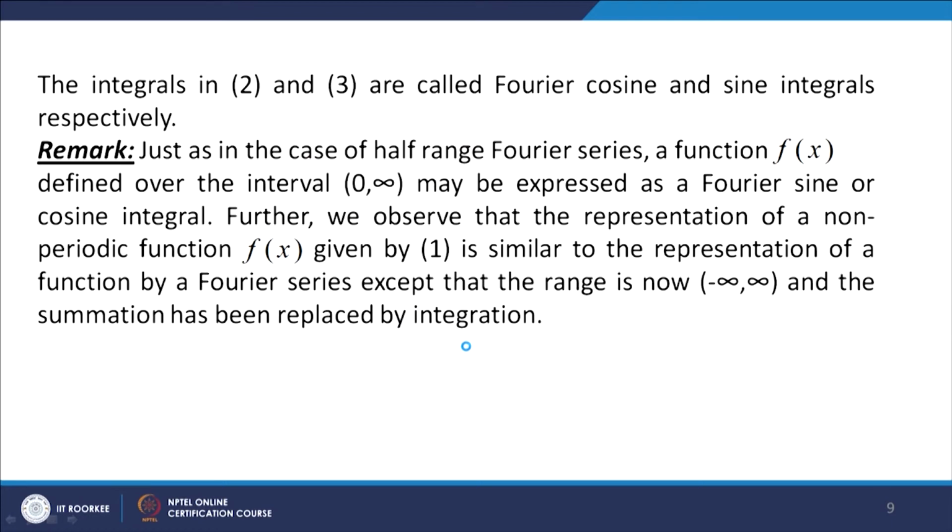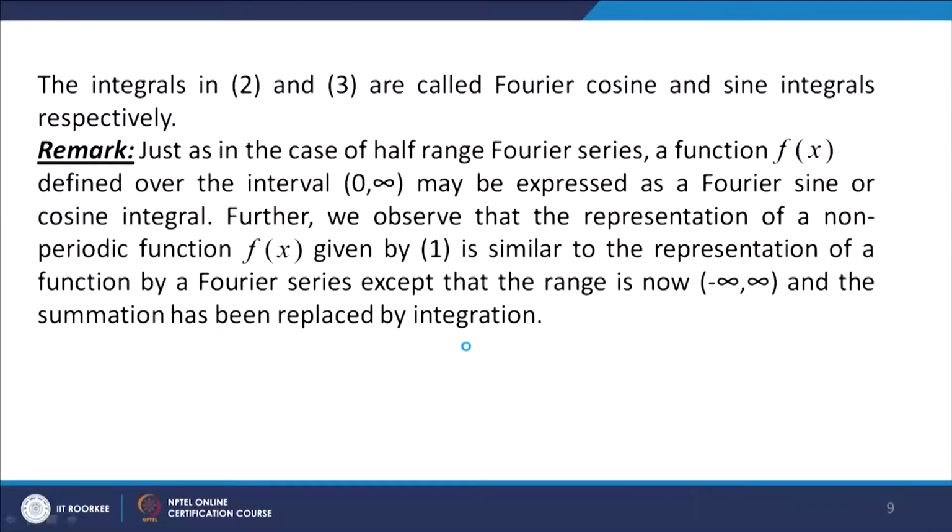Now, just as in the case of half range Fourier series, if a function f is defined over the half range, say 0 to infinity, then over the interval minus infinity to 0 we can define it by using the even extension or the odd extension, and then we can find the Fourier integral representation of the function f, like in the case of Fourier series.